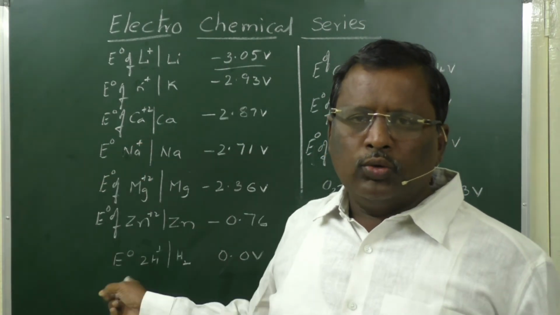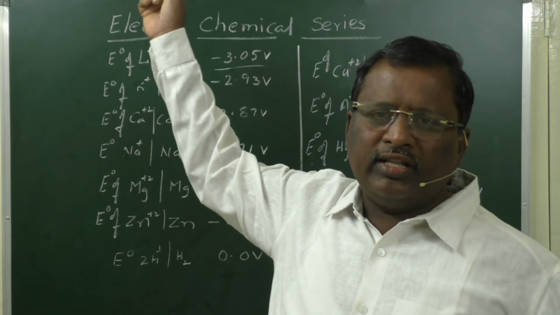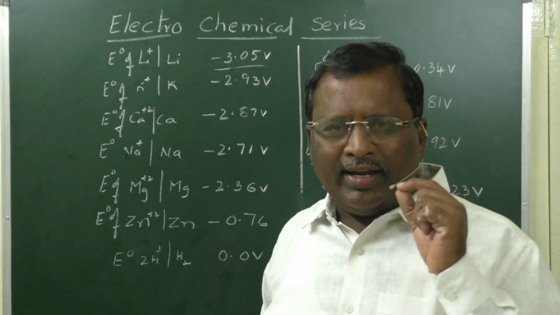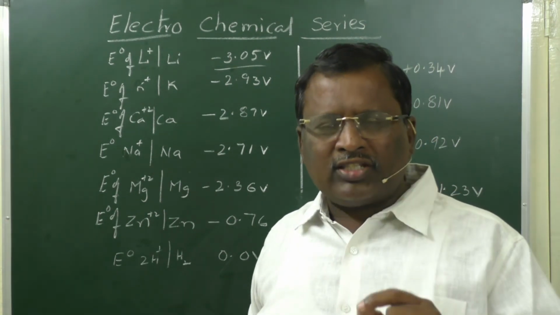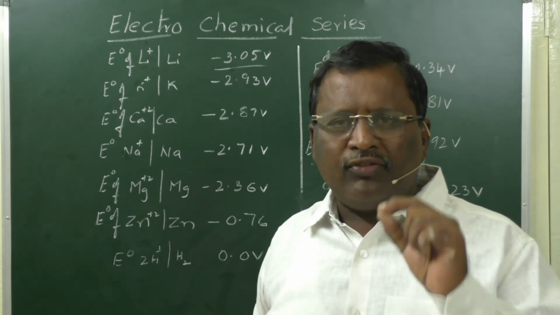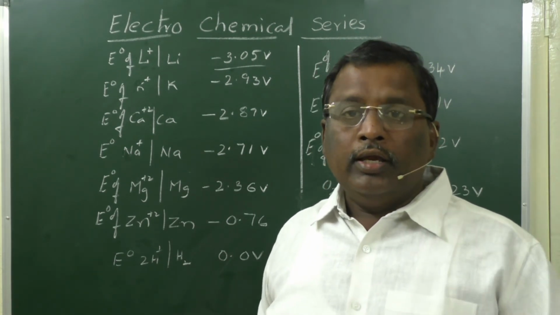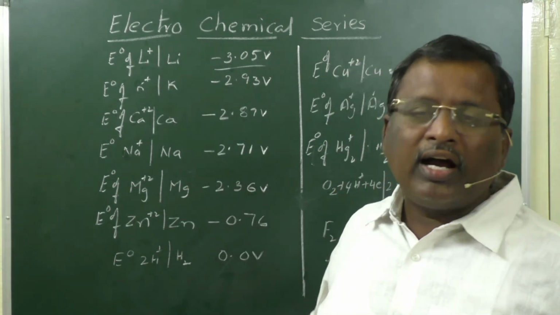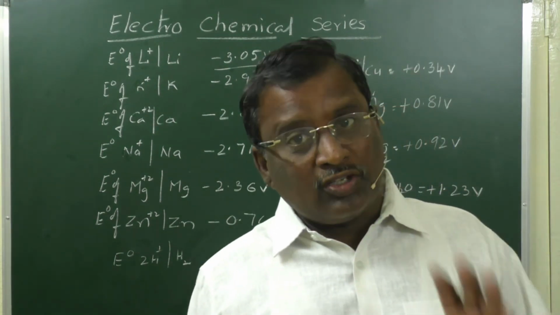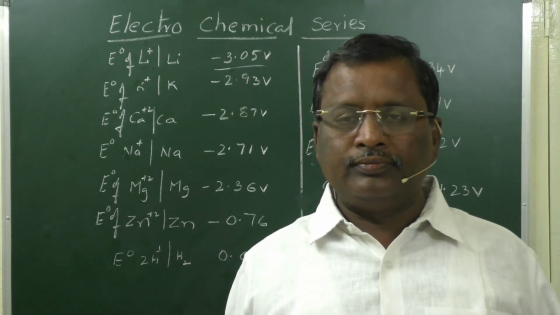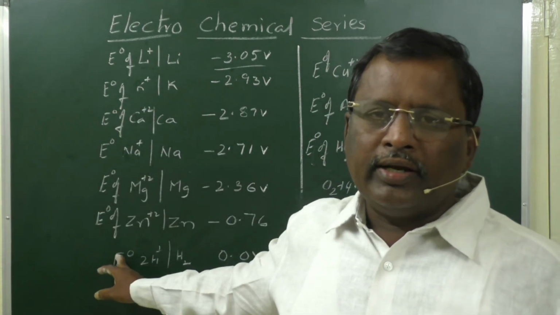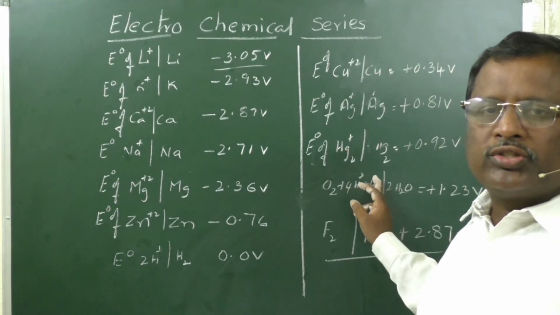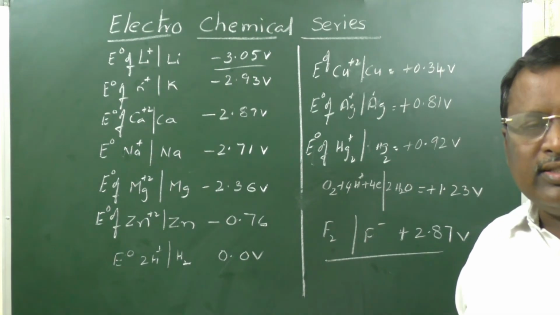All the metals present above hydrogen in the electrochemical series, if you want to extract them by the electrolytic method, you can extract only by electrolyzing their fused solutions. Remember, if you electrolyze their aqueous solutions, at the cathode, instead of the metals, hydrogen gas is liberated. As long as hydrogen ions are present in the solution, these metals cannot be reduced. But in the case of silver, copper and mercury, you can reduce these elements from their aqueous solutions.